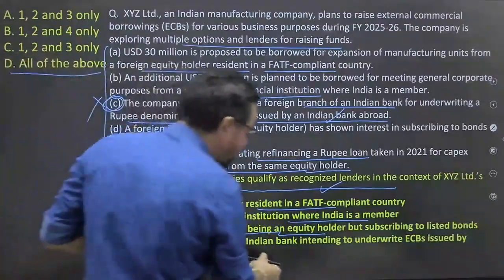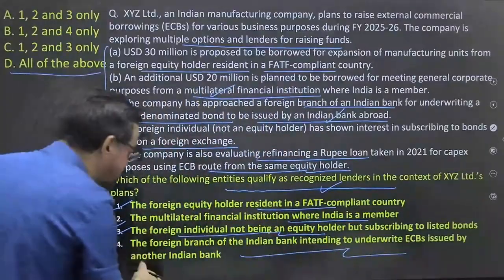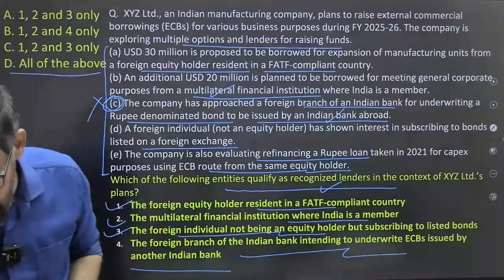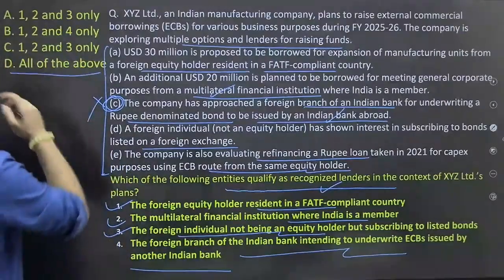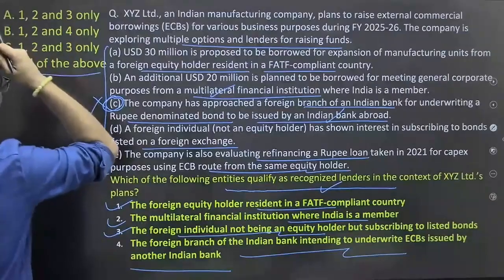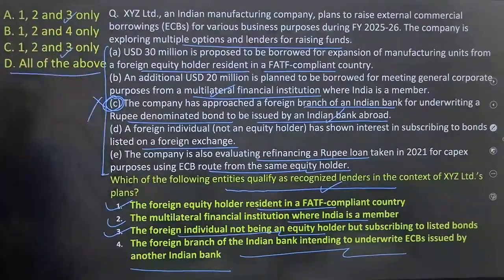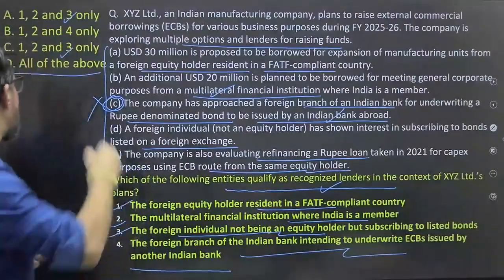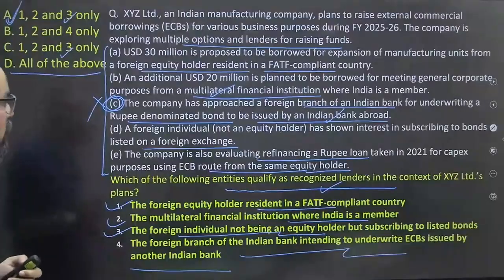The foreign branch of Indian bank intending to underwrite ECB issued by another Indian bank. That is not allowed in this particular case. Yes. 1, 2, 3 should be the right answer for this one. 1, 2, 3 means you can pick any of them. There are two options, A and C, you can say either. Santosh Sir is saying A. Let us go with Santosh Sir. So A or C, anyone you can pick.